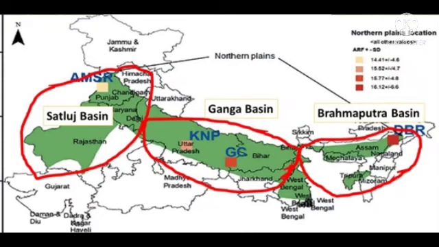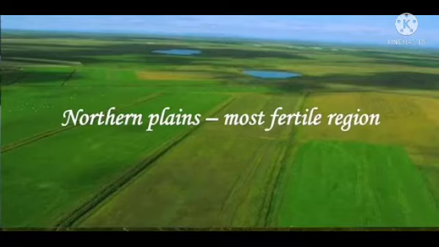Yes, there are 3 river basins, namely the Sutlej basin, the Ganga basin and the Brahmaputra basin. Name the 3 river basins of the northern plains: the Sutlej basin, the Ganga basin and the Brahmaputra basin.